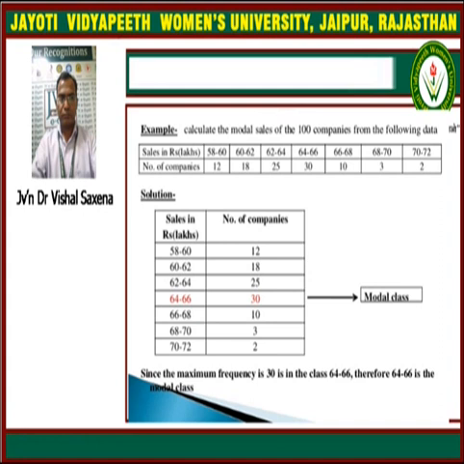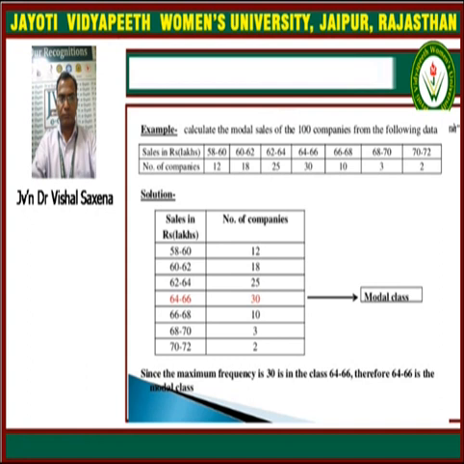Now we can observe 30 is the highest frequency in this table. So 30 is the highest frequency of the table. Then corresponding to this, 64 to 66 should be the model class interval, and if 64 to 66 is the model class interval, then we have to use the formula to find the mod of the data.